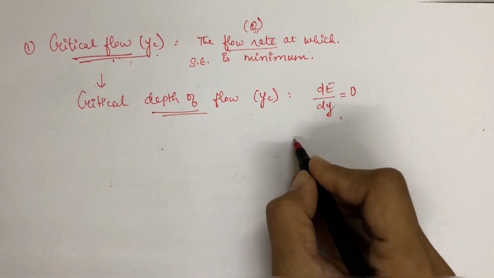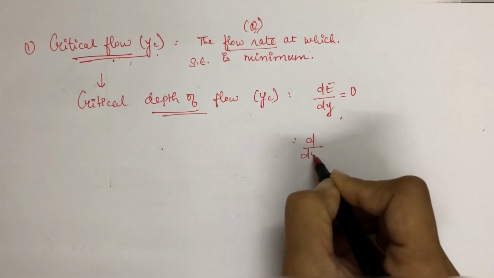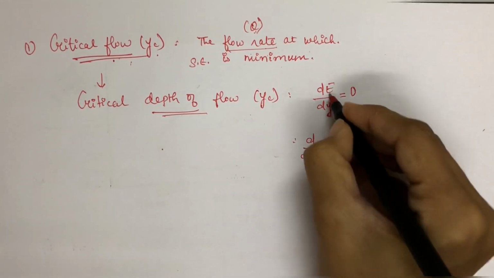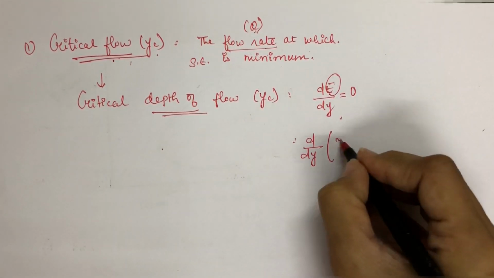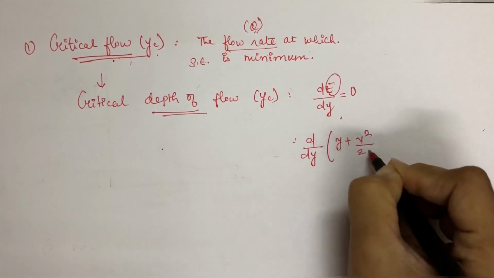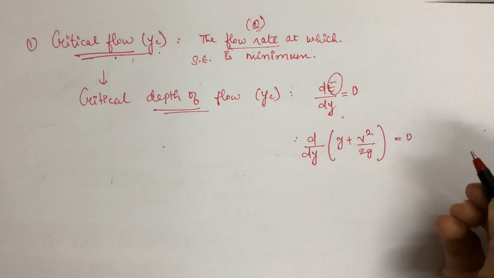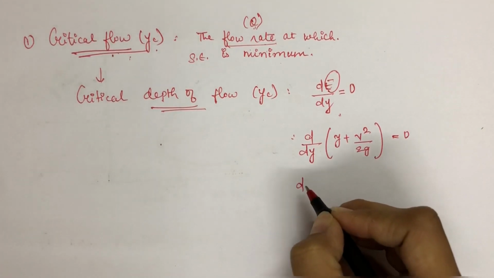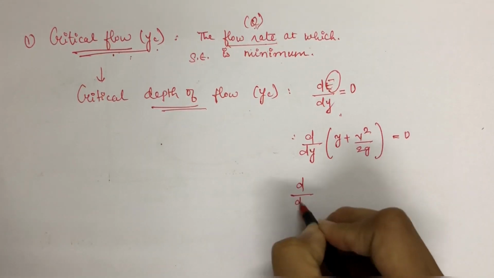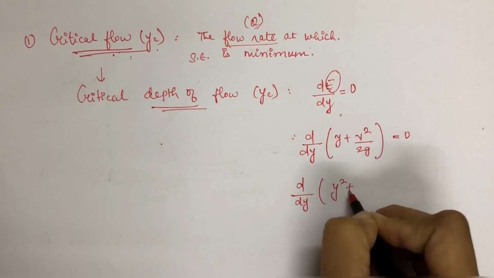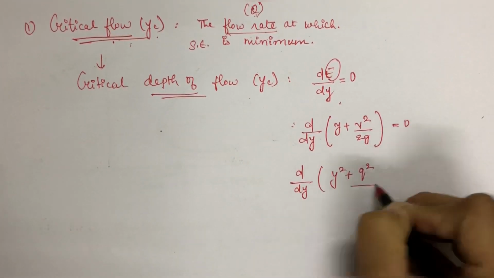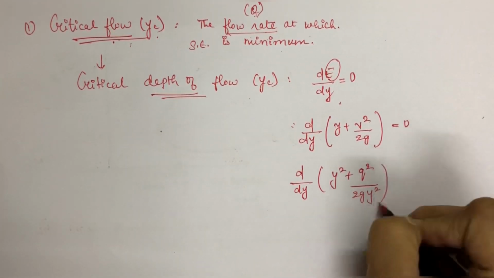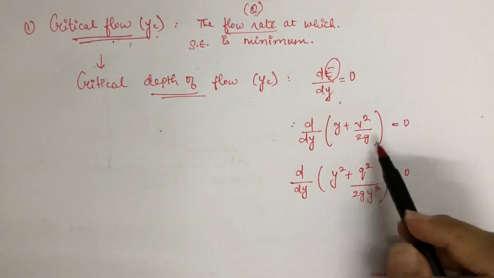So what I will do is d by dy of the equation for specific energy, which is y plus v square by 2g equals 0. So I will write d by dy of y plus q square upon 2g y square equals 0.